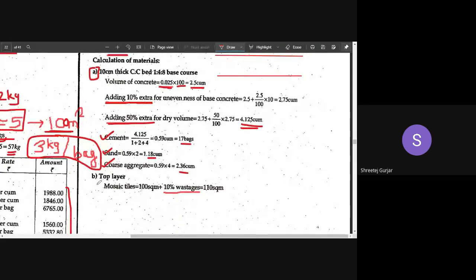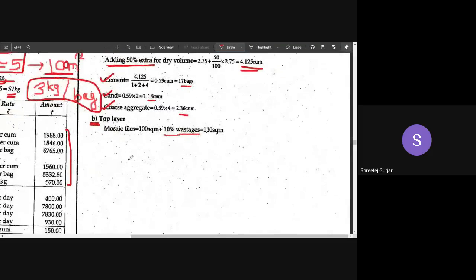Now coming to the second, that is the top layer. For the top layer, we are using tiles. So 100 square meters is the area that we have to cover. We have to assume 10% wastage, so 110 square meters of mosaic tiles are required. This is the area of tiles that is required.